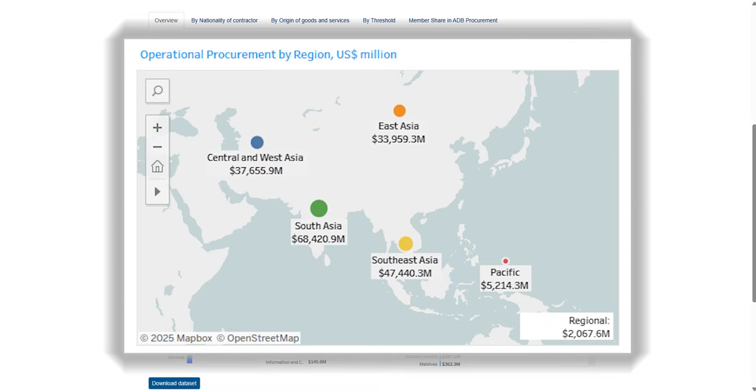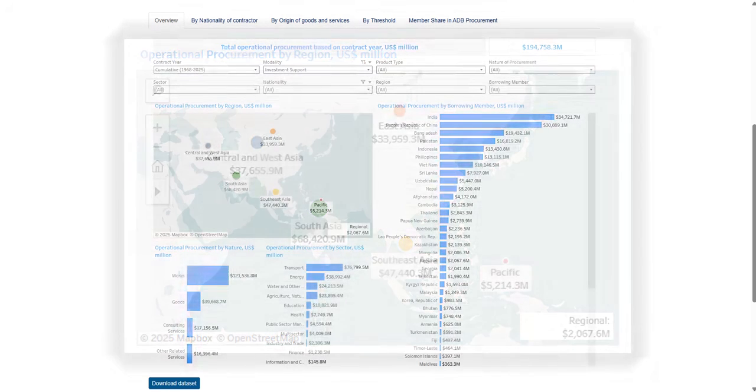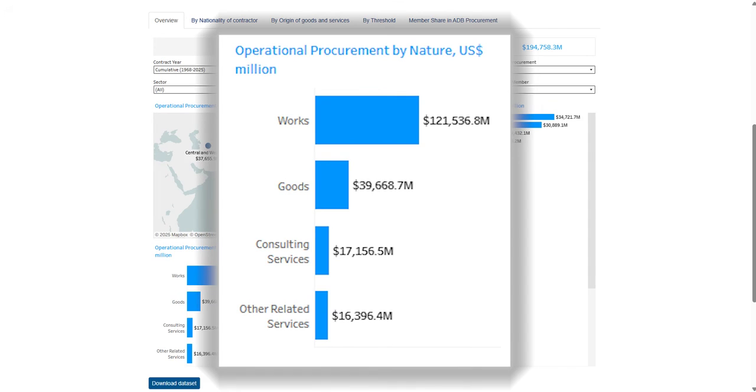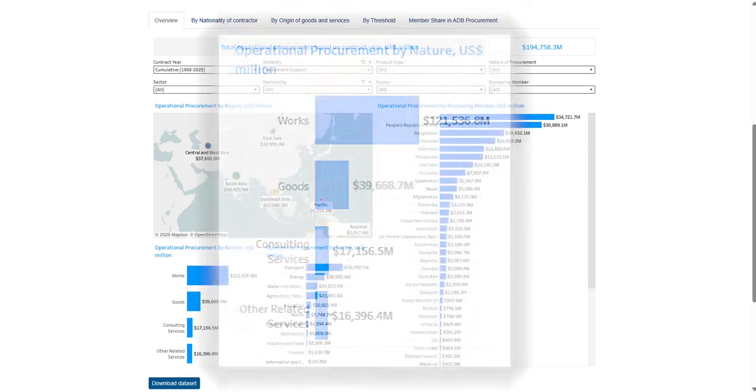The biggest being in South Asia at $68 billion, followed by Southeast and Central West with $47 billion and $38 billion respectively. ProcDash also gives you the nature of procurement with the biggest amount awarded, which, expectedly, would be the works contracts at $122 billion as of end July 2025.